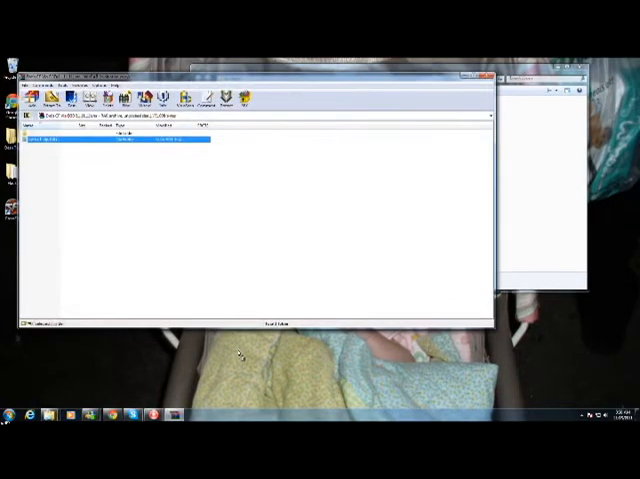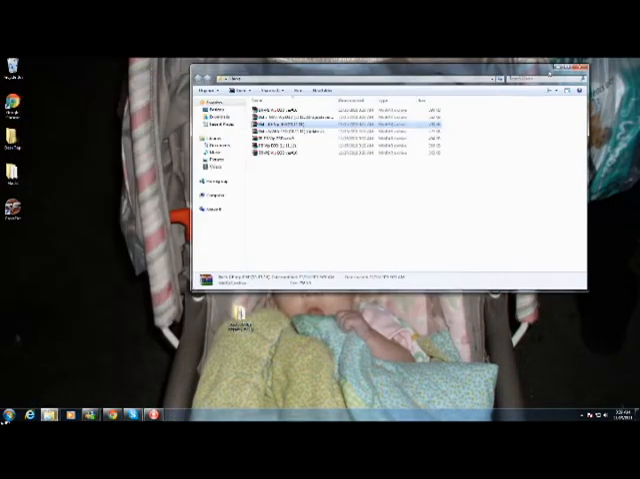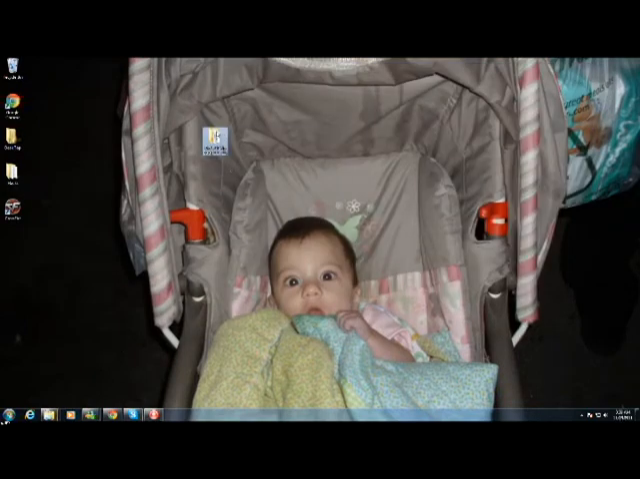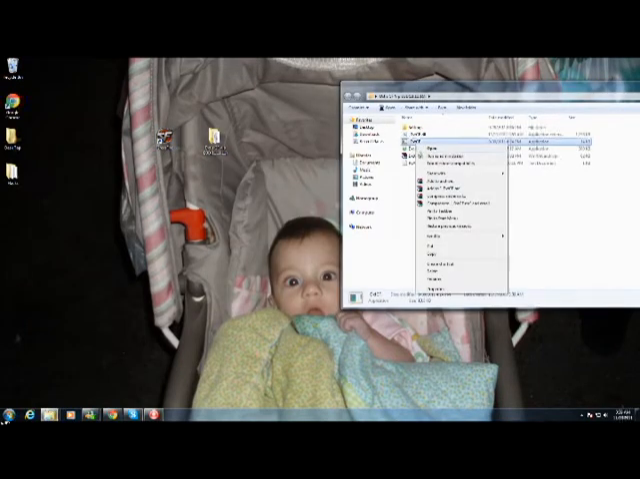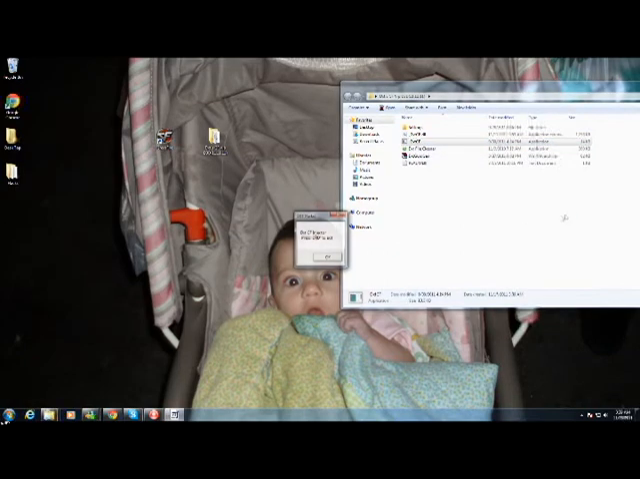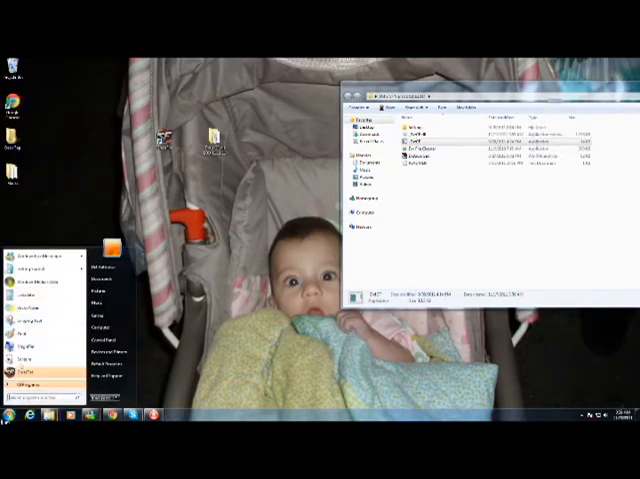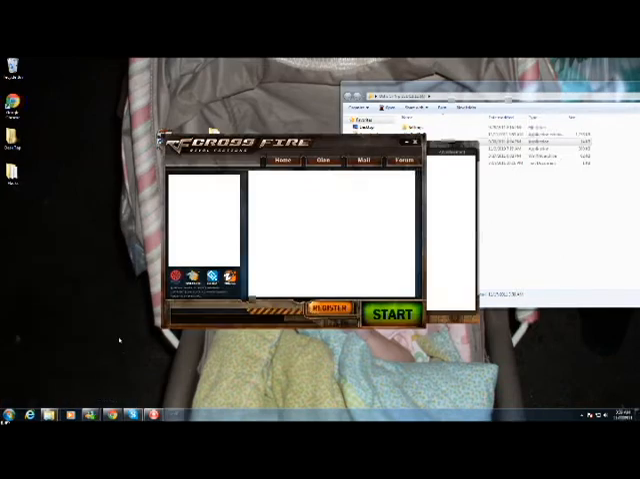The first thing you want to do is go ahead and extract your hacks. Okay, we'll go ahead and open that up. So you'll see what happens normally when a user doesn't read the thread, which is why they'll have many errors. So go ahead and start Crossfire here.